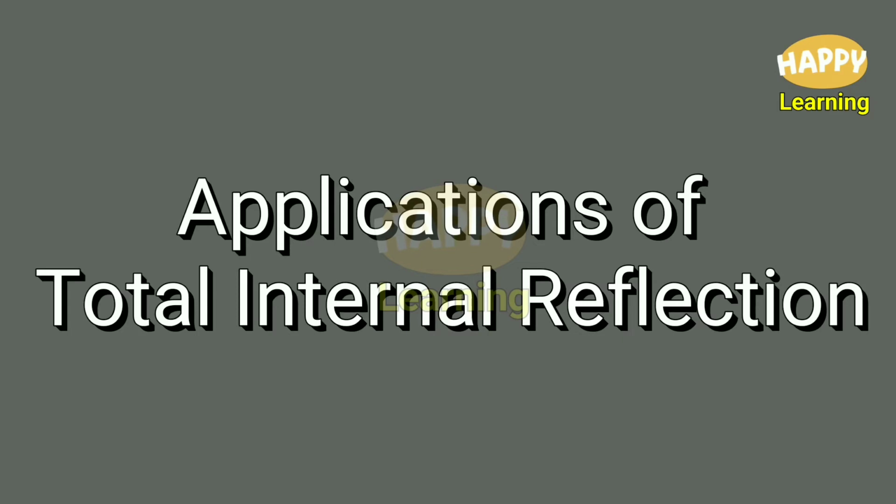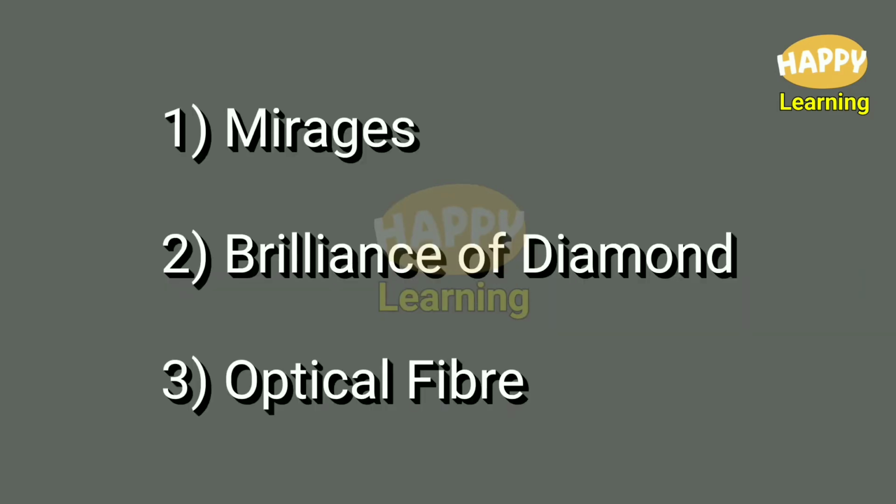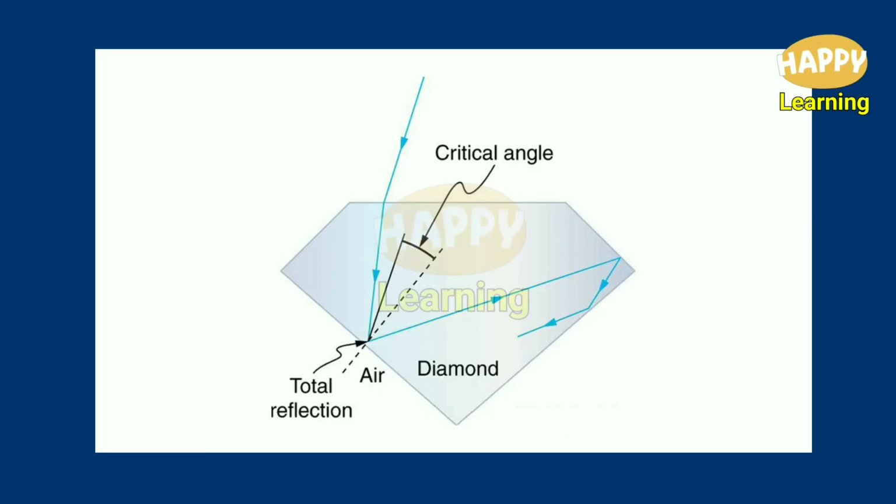Applications of total internal reflection. Already we discussed the formation of mirages, then brilliance of diamonds, optical fibers. The diamond's brilliance is due to total internal reflection. Total internal reflection is the main reason for the brilliance of diamonds.